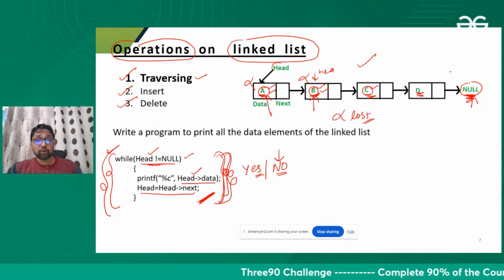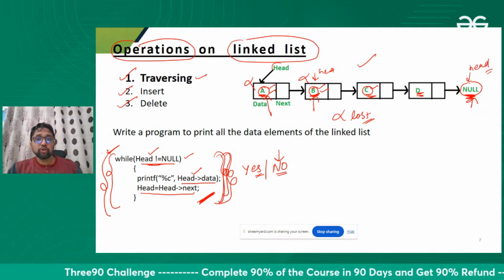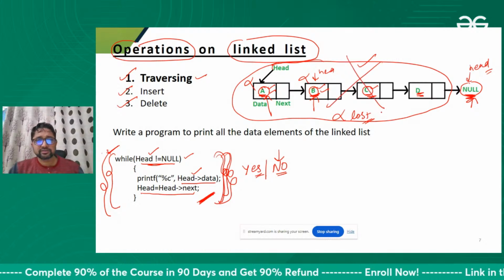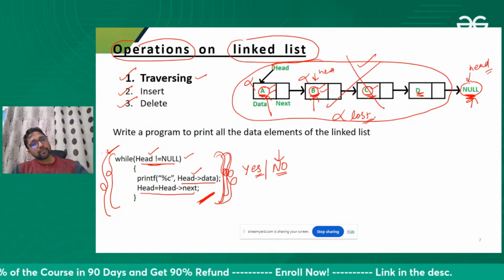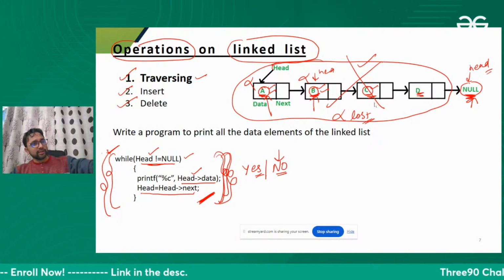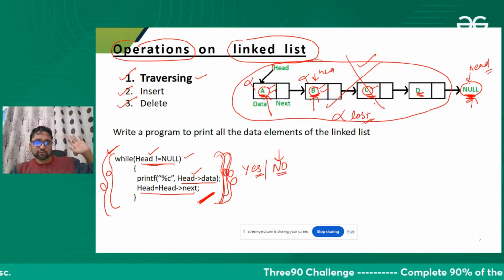After executing this program, your head will be here, and when your head will be here, you cannot access these elements. You cannot access your linked list. This is not the right way. Somebody asks you to access the data from the database, and you say that okay, you can access the data, but one time only in your life. This is not the right way.